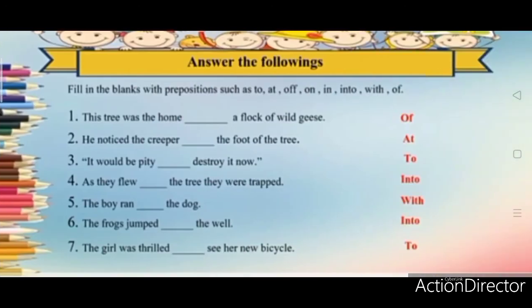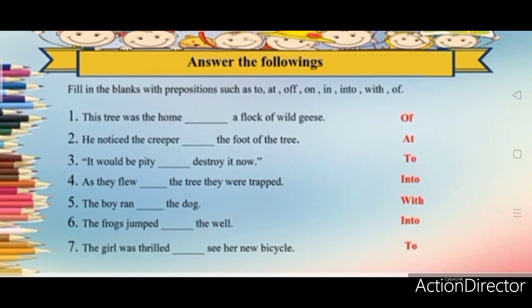See here, now our exercises, our book back exercises. Fill in the blanks with prepositions such as to, at, of, on, in, into, with. This tree was the home of a flock of wild geese. He noticed the creeper at the foot of the tree. It would be a pity to destroy it now. As they flew into the tree, they were trapped. The boy ran with the dog. The frogs jumped into the well.